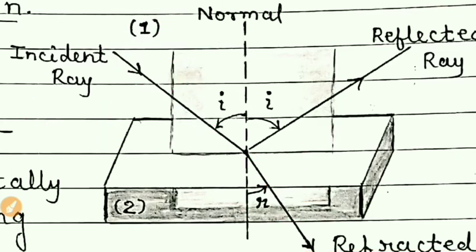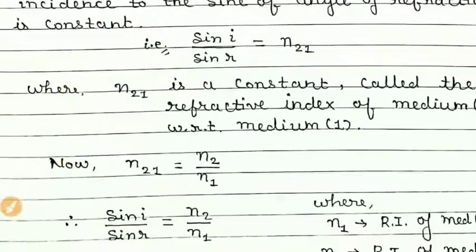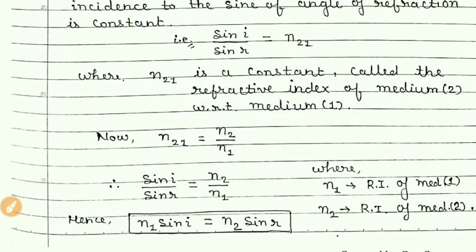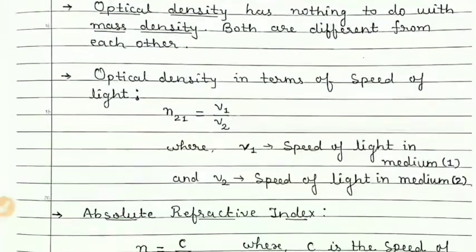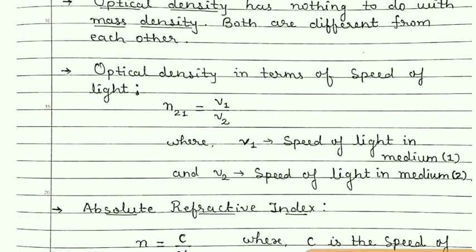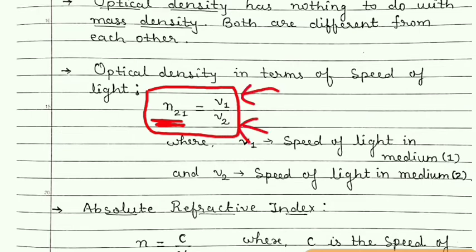So speed of light is different in different media, and so the refractive index of medium 2 with respect to medium 1 in terms of speed of light is given by this formula. It is v1 upon v2.